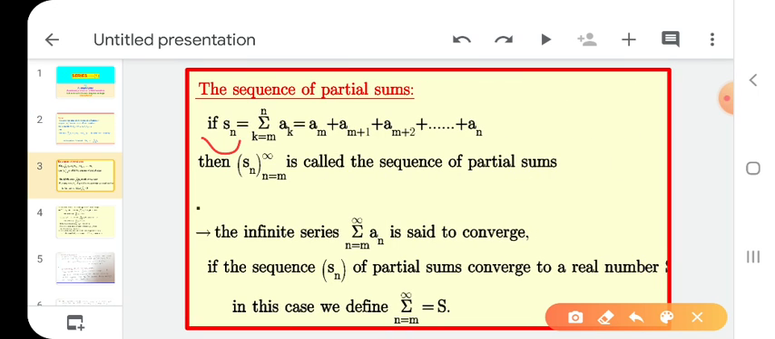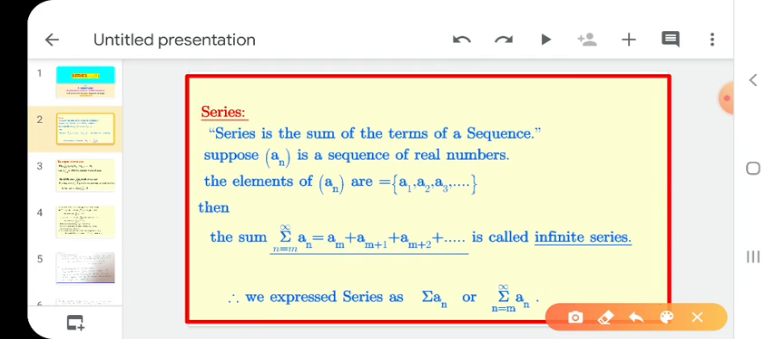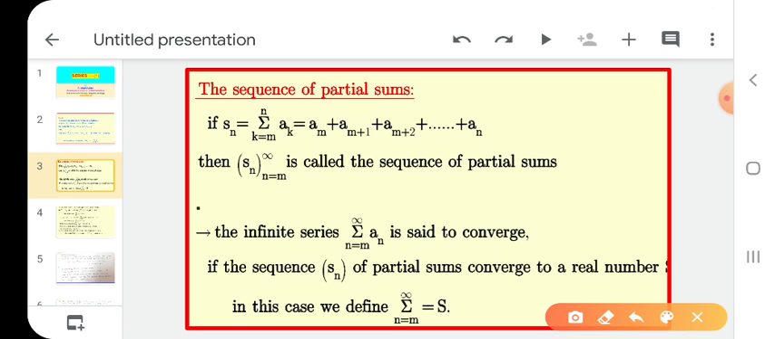See here, if Sn equals summation k equals m to n, not infinity. In the previous case, we took n value from m to infinity, that means we add all terms of a sequence. Here we take only some terms, from m to n only. This is called a partial sum. Okay, is it clear? If you take only some terms, we call it a partial sum. If Sn equals summation k equals m to n of ak, then we call it a sequence of partial sums.